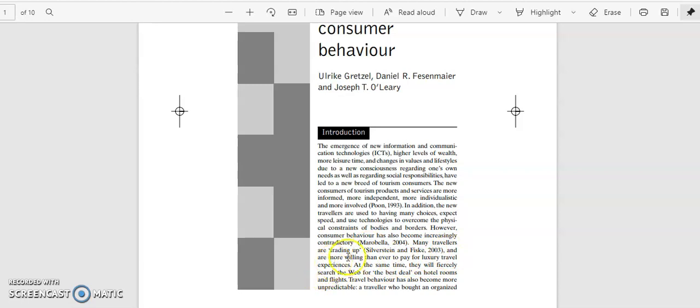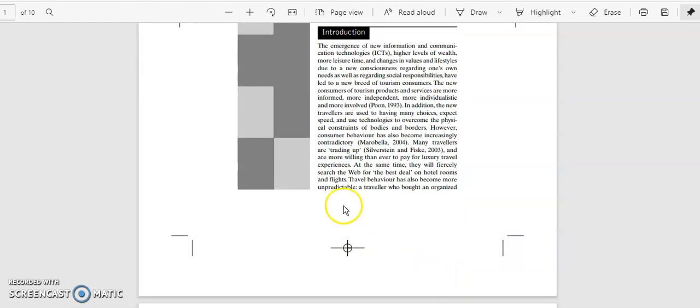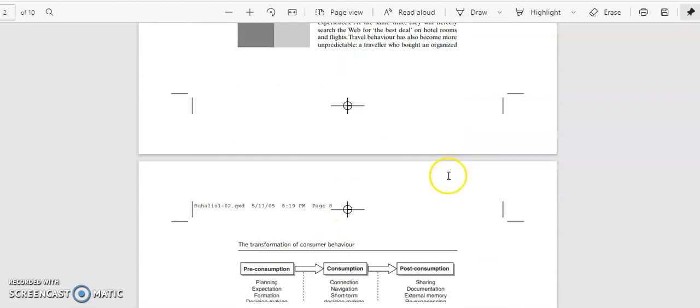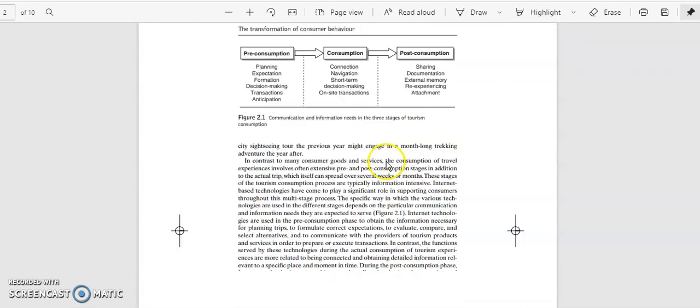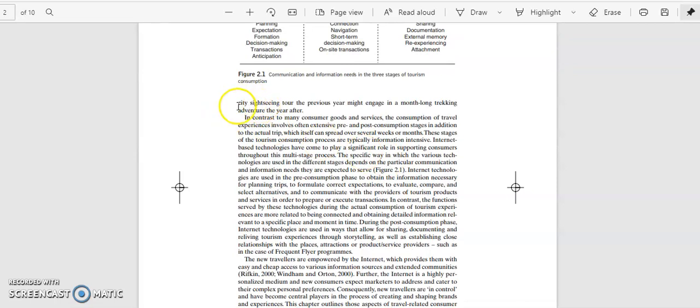Similarly, many travelers are trading up and are more willing than ever to pay for luxury travel experiences. At the same time, they will fiercely search the web for the best deal on hotel rooms and flights. Travel behavior has also become more unpredictable. A traveler who bought an organized city sightseeing tour the previous year might engage in a month-long trekking adventure the year after. So this is how you will cite.